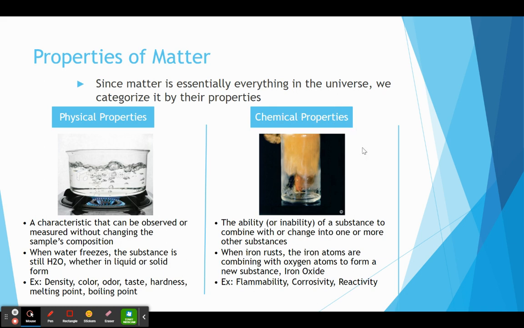A chemical property is an ability or inability for something to react and change into something else. So the result of observing a chemical property is a permanent chemical change. For example, if I want to see whether or not something can rust or corrode, that's the proper term for it, I have to actually expose that object to oxygen. And in the process of it corroding or rusting, it's going to form something new, iron oxide, which is much different than iron itself.